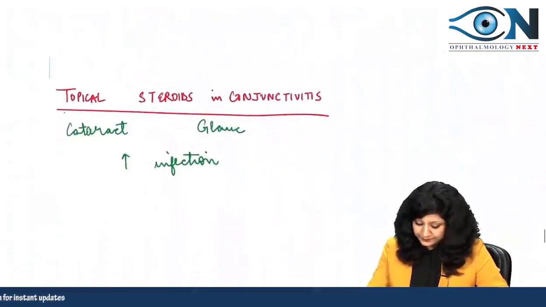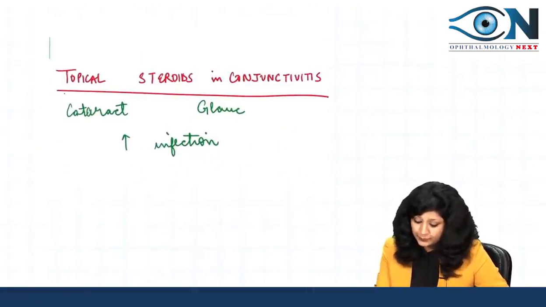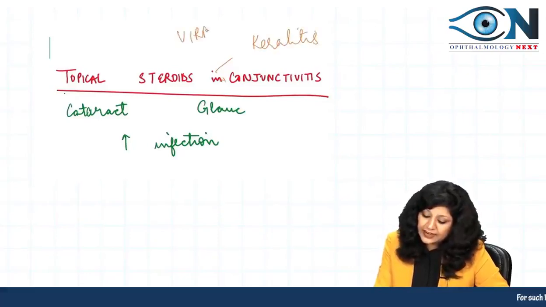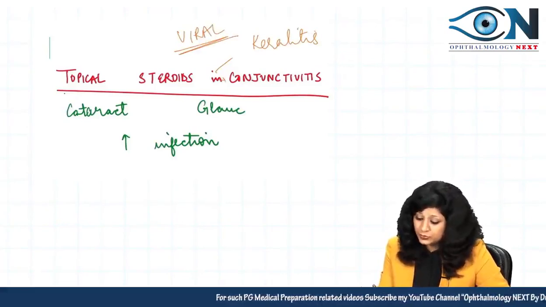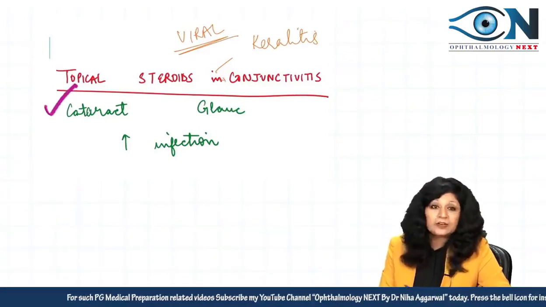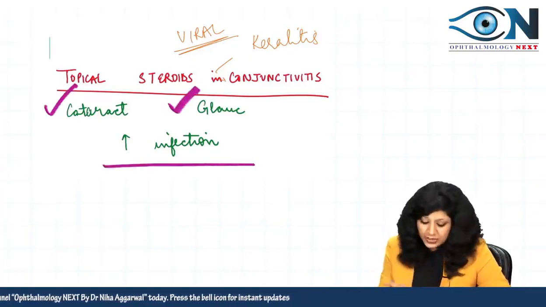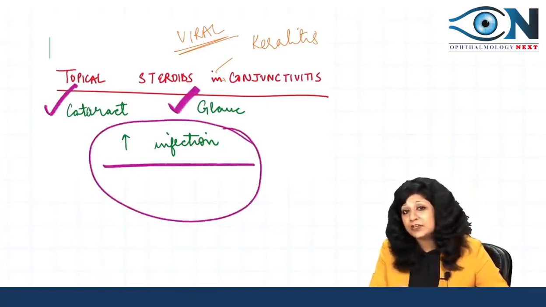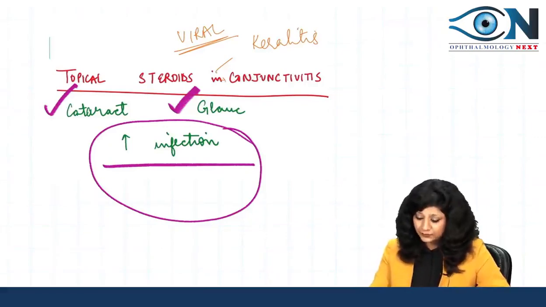So for this, now see this. Topical steroids are contraindicated both in the conjunctivitis as well as the keratitis. First of all, whether it is viral keratitis or conjunctivitis, it is contraindicated due to the risk of the cataract, due to the risk of glaucoma, as well as due to the risk of increase in infection. So this is the part we were talking about, that yes, there is a risk of increased infection. So most specific would be if they say that it is due to the risk of increasing infection.